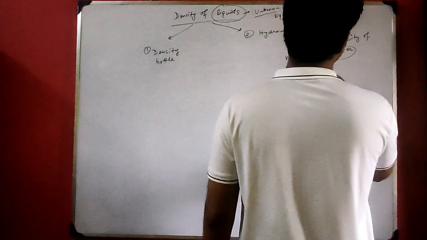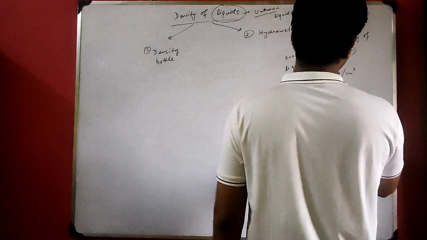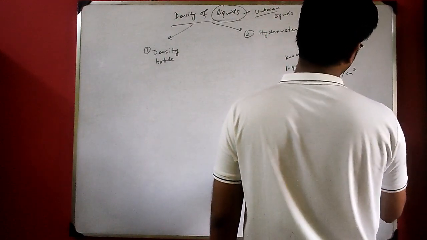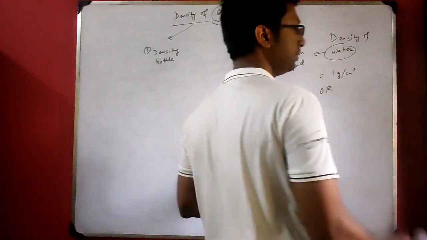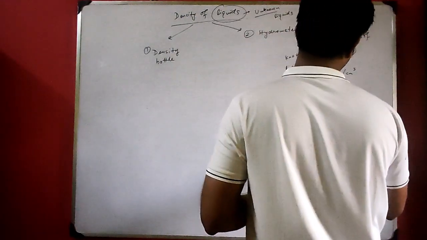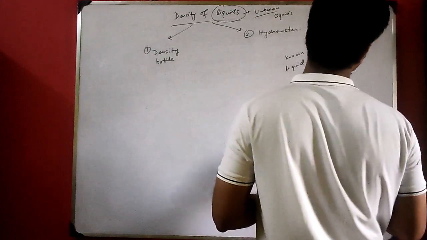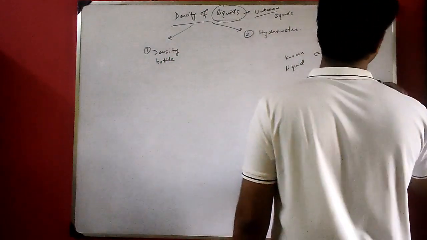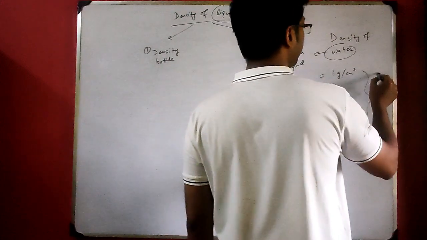Density of water is equal to 1 gram per centimeter cube, or 1000 kg per meter cube. Both of them are measured at 4 degrees centigrade.